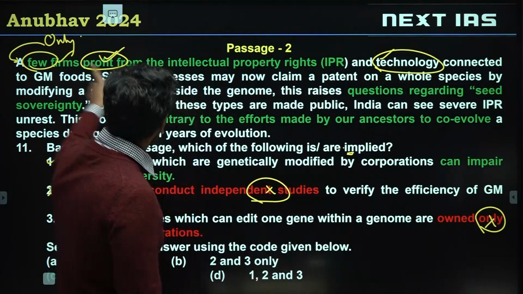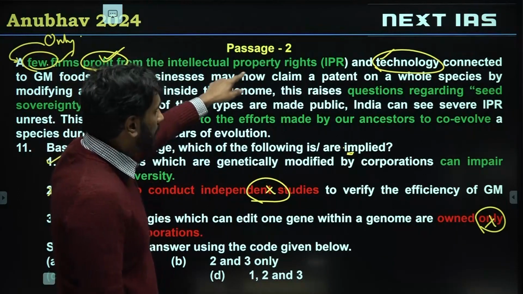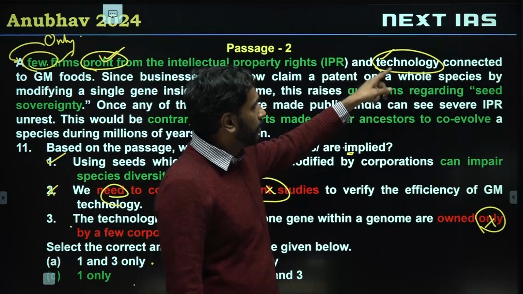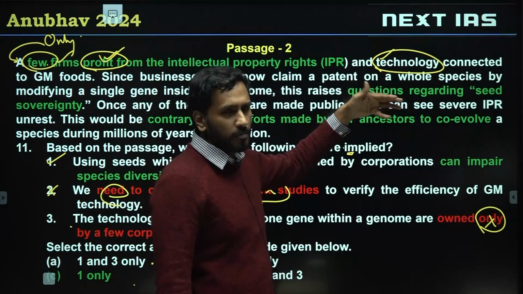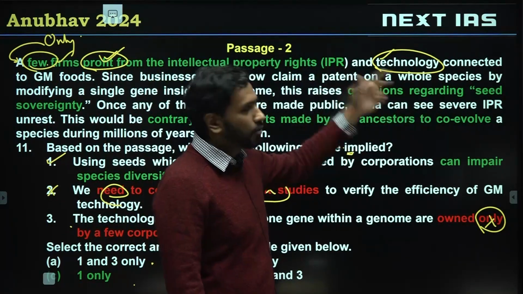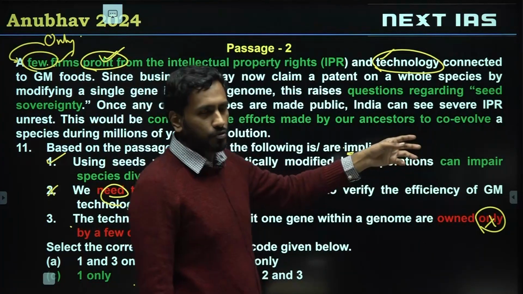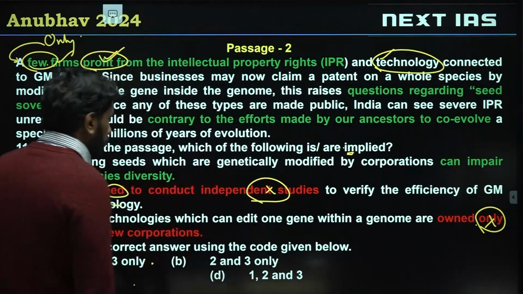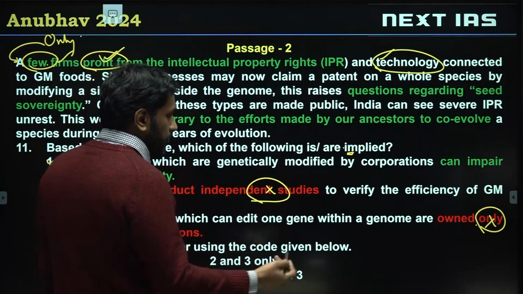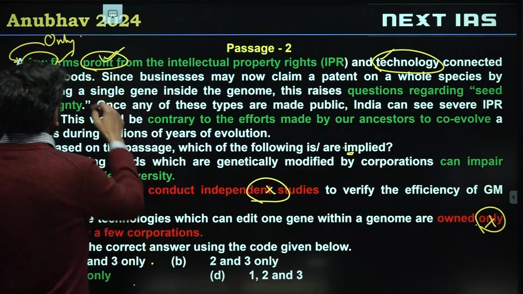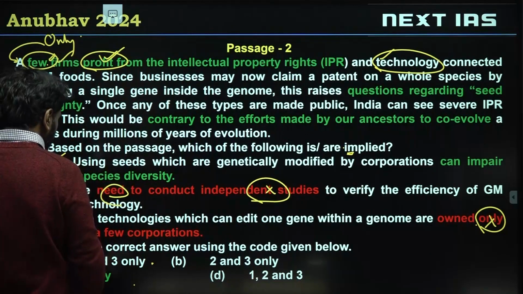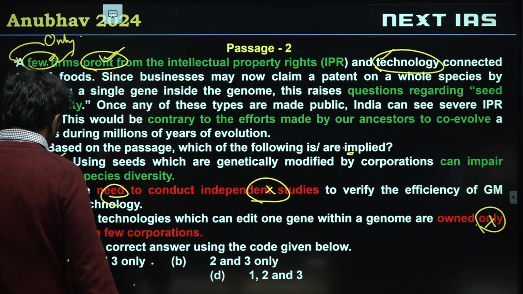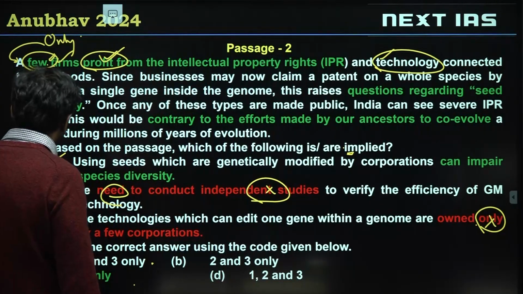The reason why 'only' matters is that, according to the passage, a few firms profit from IPR and technology, but this technology can technically be owned by the government also, right? It could be owned by multiple bodies, research institutes could own it. So we can't say it's owned only by a few corporations. The technology could be owned by multiple parties. The profits are accrued by a few. All right, so C is the correct choice for this question. All right, let's look at the next one.